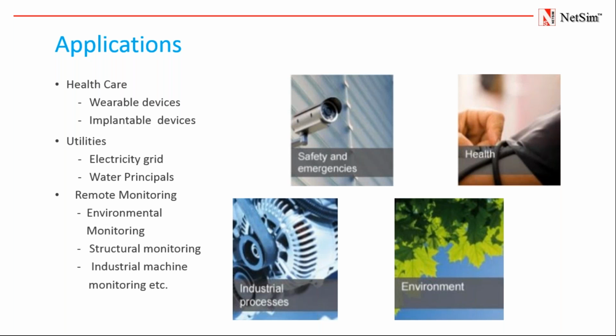Then in utilities we can have electricity grid and water supplies. Then in remote monitoring we have environmental monitoring, structural monitoring, and machine monitoring. In area monitoring, wireless sensor network can be deployed in a region where intrusion monitoring is required, like detection of intrusion by enemies in border areas.